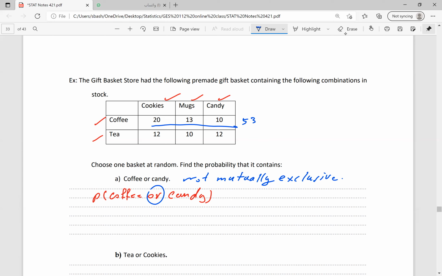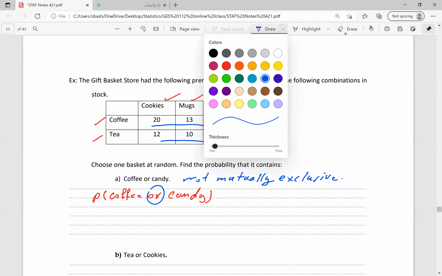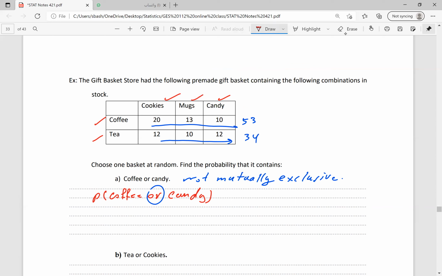So we have 53 coffee. We have to find the sum horizontally and vertically. For tea we have 12 plus 10, 22 plus 12 is 34. This is the tea.